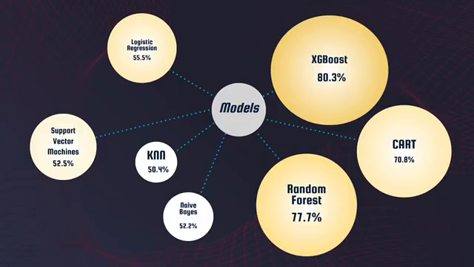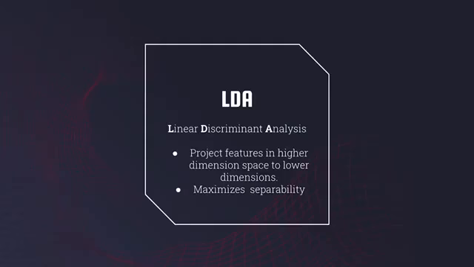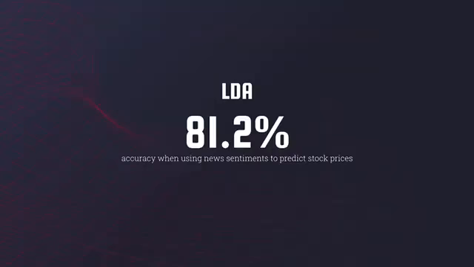of 80.3% from XGBoost. Lastly, we found that we can also counter the curse of dimensionality by using linear discriminant analysis, which results in a higher accuracy of 81.2%. In conclusion, we were able to achieve an 81.2% accuracy when using news sentiments to predict stock prices.